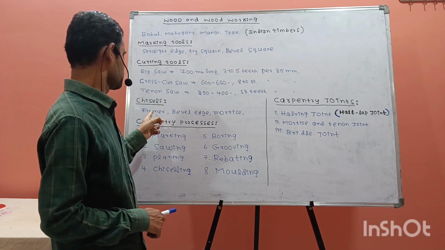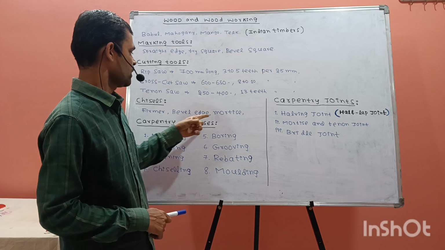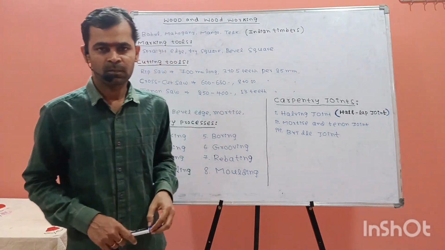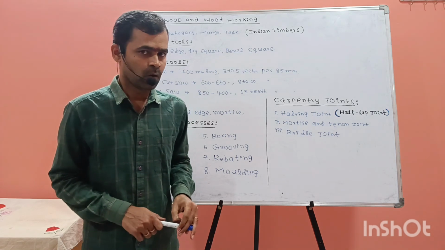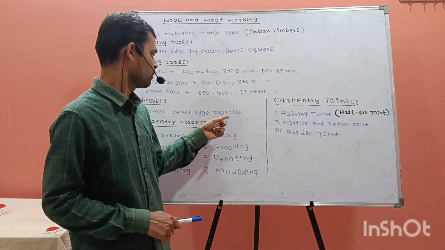Chisels. In the chisels we have the firmer chisel, bevel edge and mortise chisel, and many more. The firmer chisel has a blade width more than these two chisels, bevel edge or mortise.